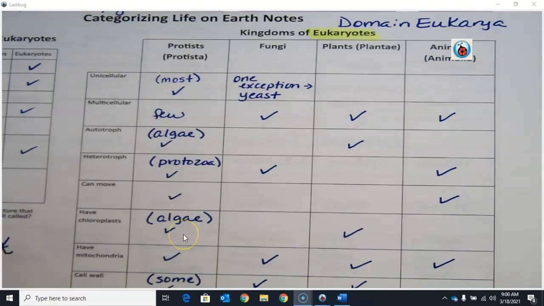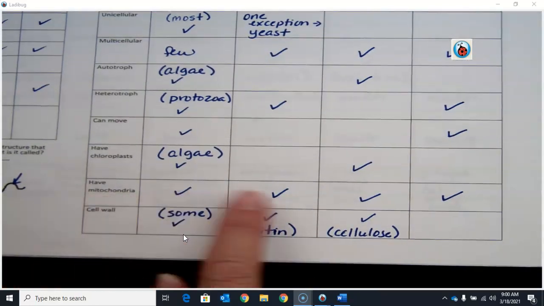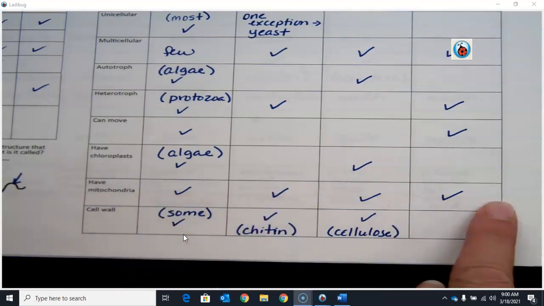Do they have chloroplasts? In other words, can they undergo photosynthesis? Yes, the algae can. Obviously, the protozoa, the amoeba, and the paramecium do not. Do they have mitochondria? All organisms. Notice that I have a check across the board here.